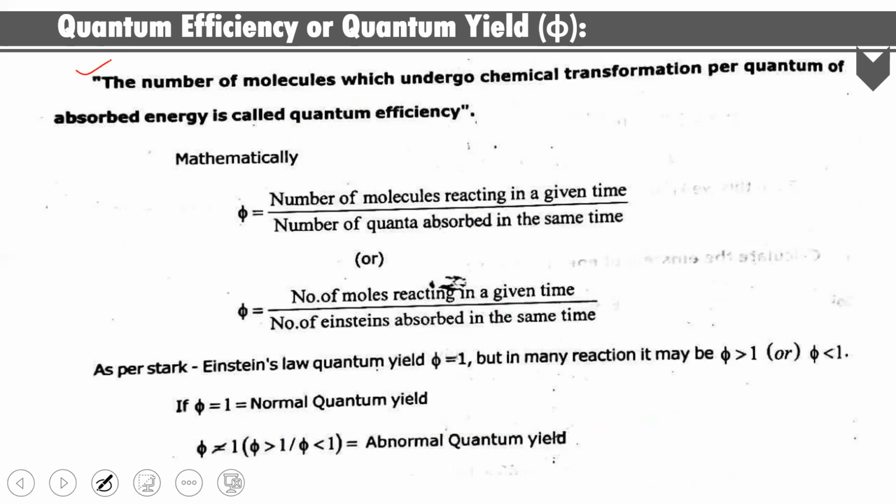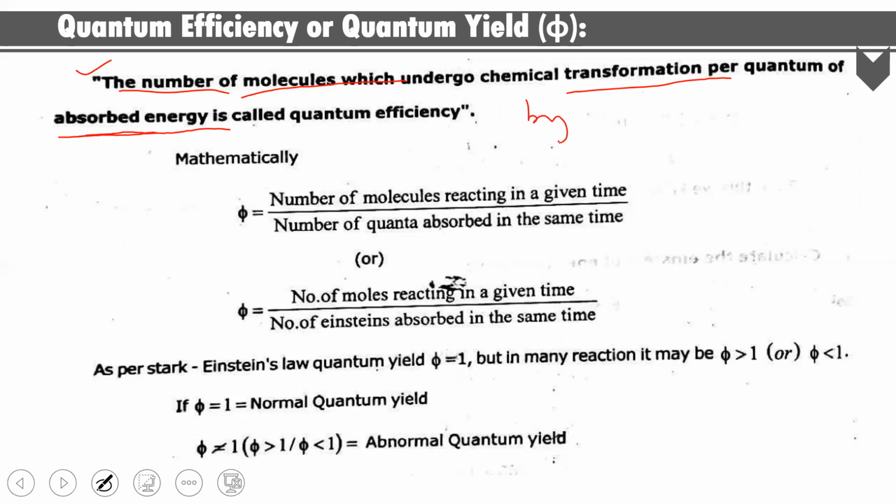How can you define it? Here it is. The number of molecules which undergo chemical transformations per quantum of absorbed energy is known as quantum efficiency, or quantum yield. Is it clear? What is the definition of quantum efficiency or quantum yield? The number of molecules which undergo chemical transformations per quantum of absorbed energy. It is called quantum efficiency.